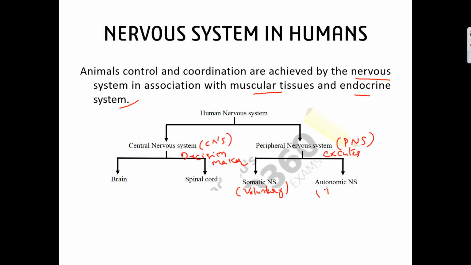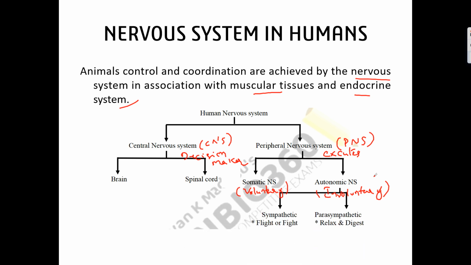The autonomic nervous system is involuntary in action. So without your knowledge, the action will be performed, like blinking of your eyes. This happens without your knowledge. Or the movement of food in your digestive system, this also happens without your knowledge. So these actions are involuntary, it means they are not under our control. That is called the autonomic nervous system.